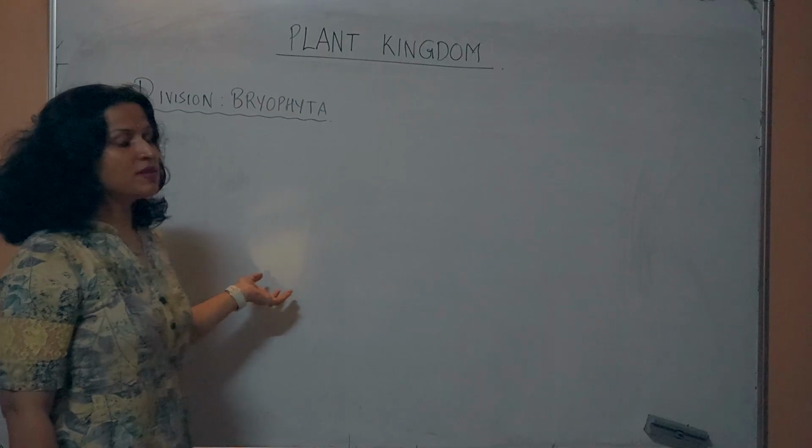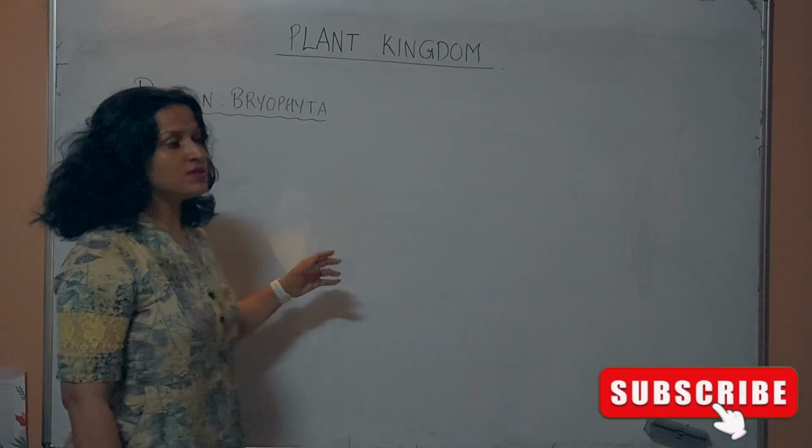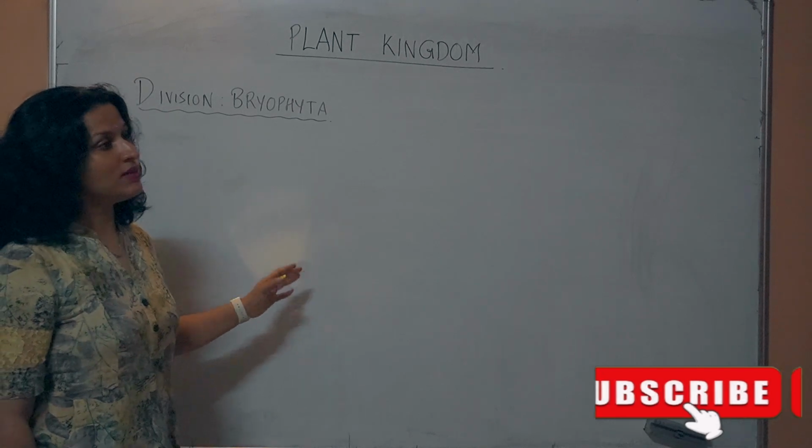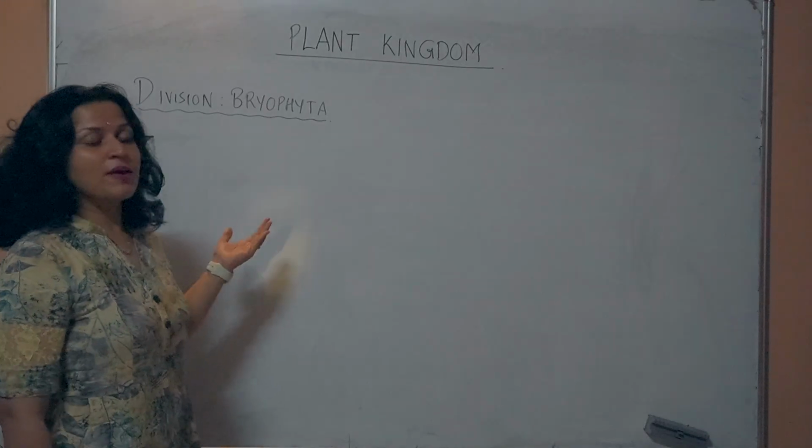Just like in animals, the Pisces were aquatic and then the amphibians were formed. Amphibians were on land but they were still dependent on water, isn't it? And then they moved further away and became terrestrial reptiles. That is what happened in the animals.